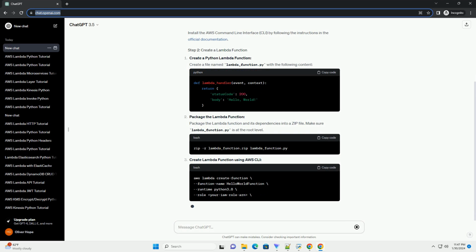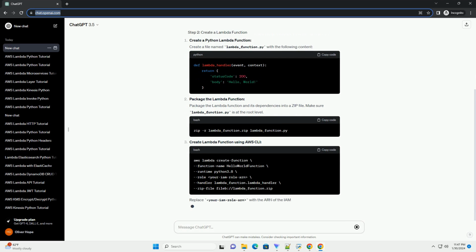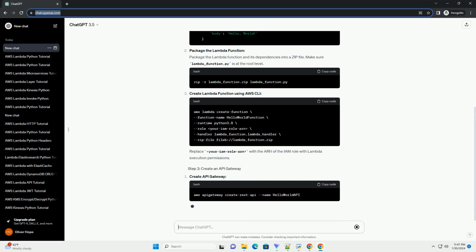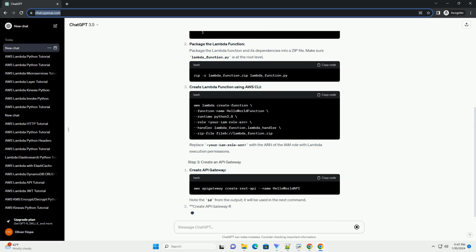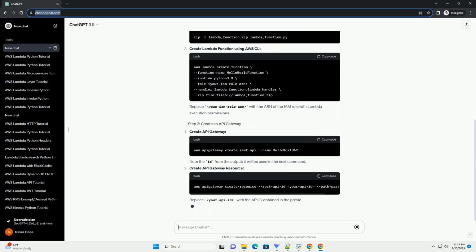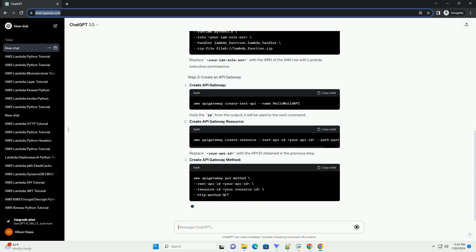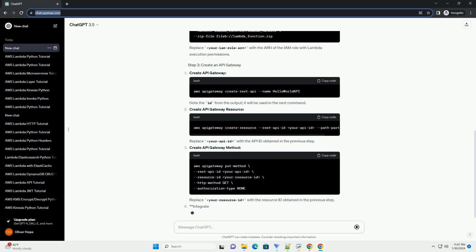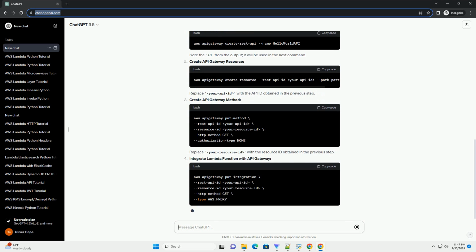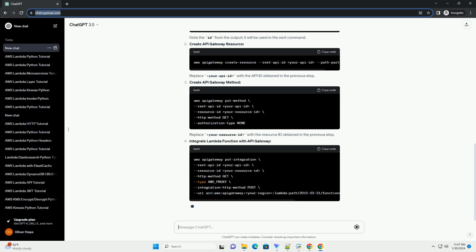Create a Python Lambda function. Create a file named lambda_function.py with the following content. Package the Lambda function. Package the Lambda function and its dependencies into a zip file. Make sure lambda_function.py is at the root level. Create Lambda function using AWS CLI. Replace your-iam-role-arn with the ARN of the IAM role with Lambda execution permissions.